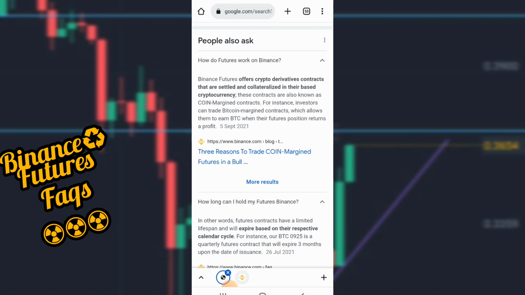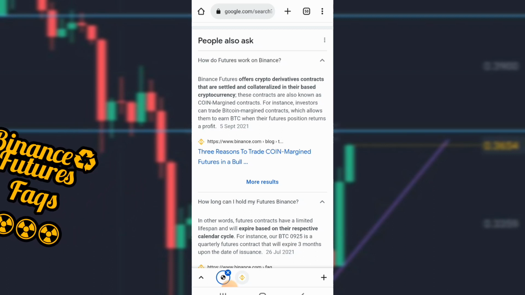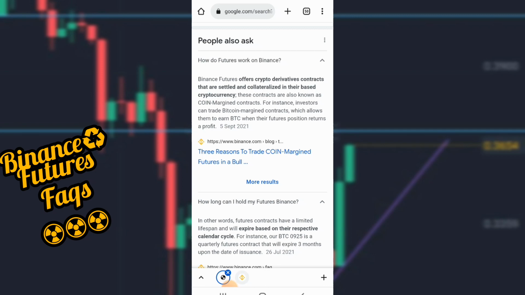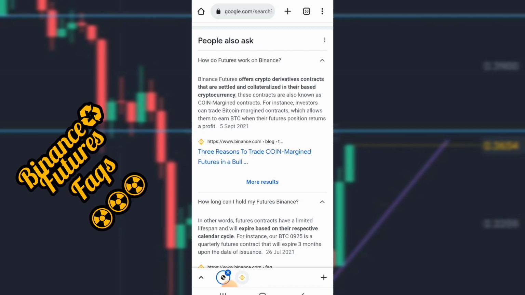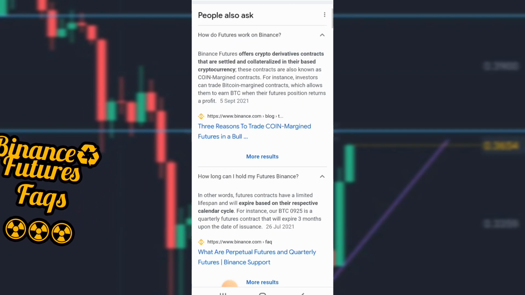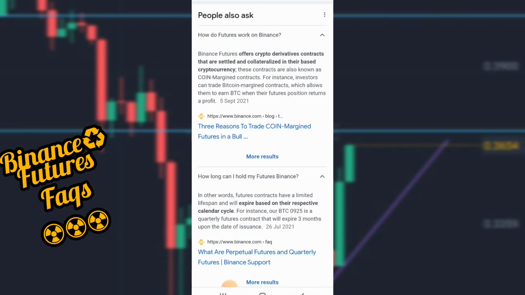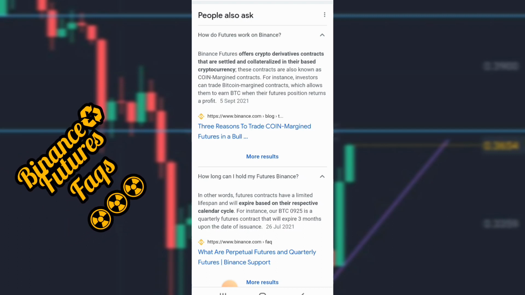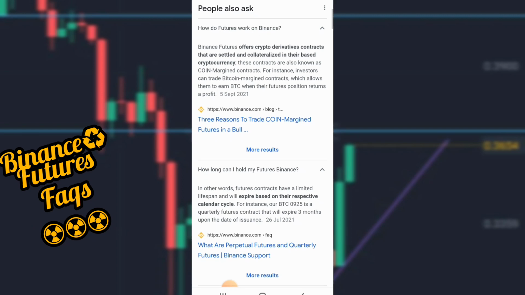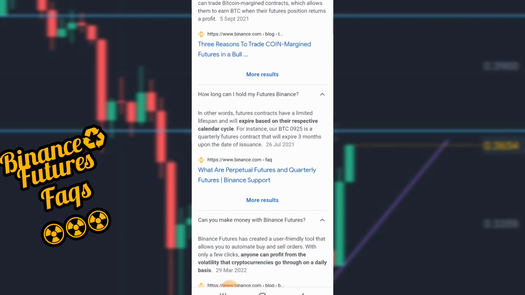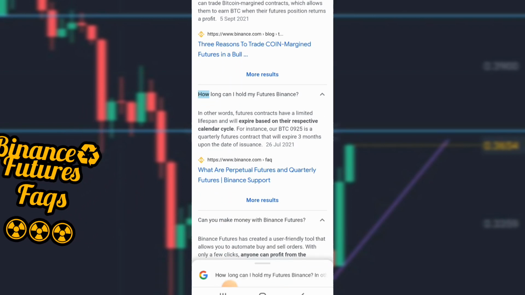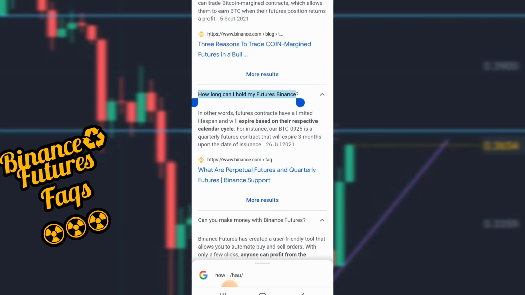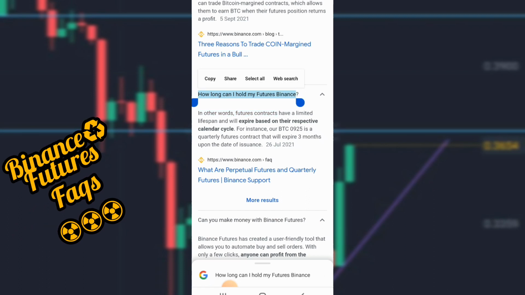If you're trading with stable assets, which is USDT or BUSD, that's for the USDT margin contract. Or you can trade with your coin margin contract, for assets that are not stable, such as BTC.